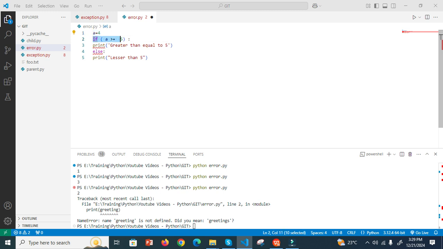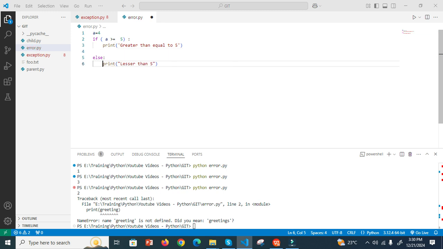Now I check an if condition. In Python we have a colon after if. Now all the code inside the block will be indented by one tab, something like this. For example, I want to print here, so it will be one tab space, then we type our code, right? Same thing for else, one tab space.